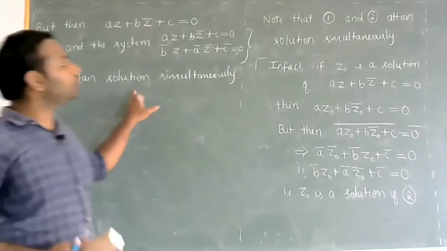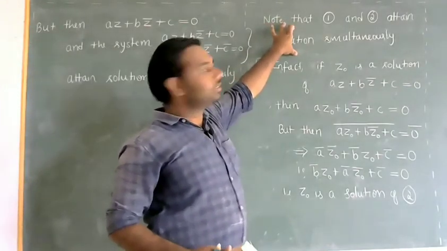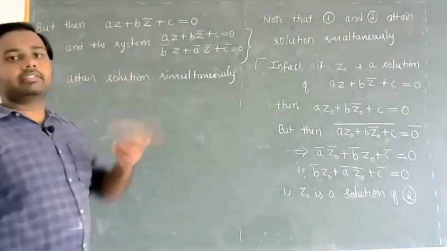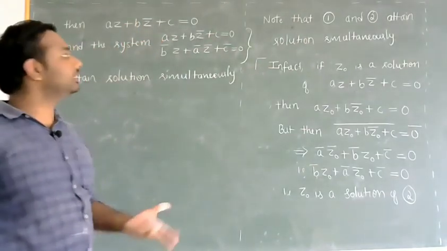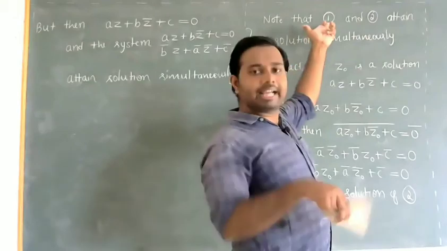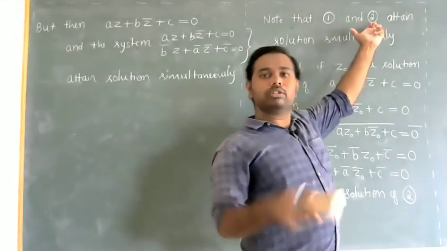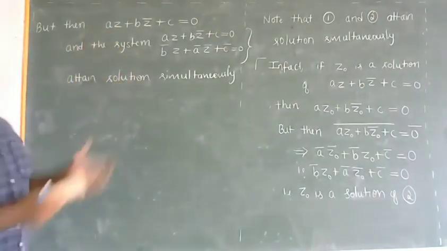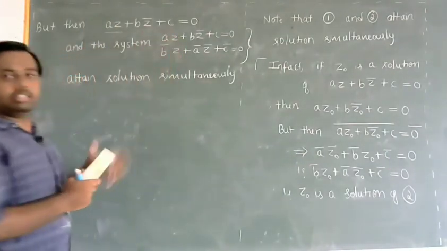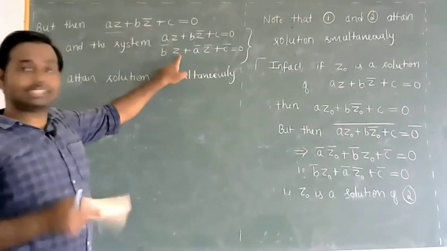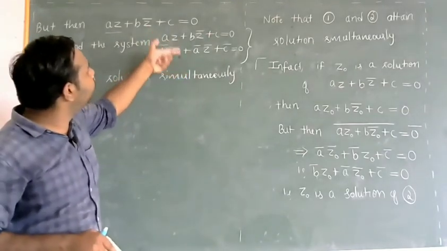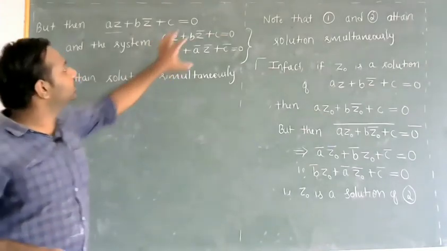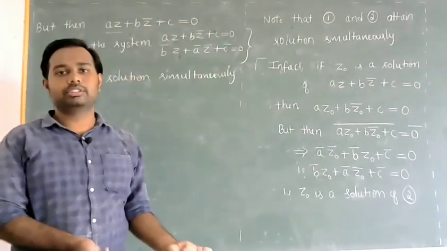So this actually follows from this fact. Here we have seen that equations 1 and 2 attain solutions simultaneously. That means whenever equation 1 has a solution, equation 2 will also have the same solution. So now we can see this one. If this equation has a solution, then that will be a solution for this equation also. So both will have a solution. Both equations having the same solution means the system will have a solution. So that is the meaning.